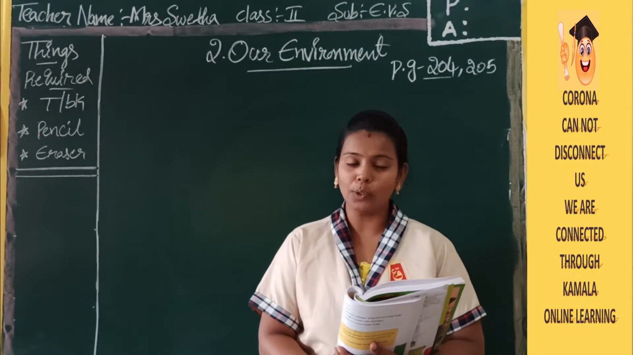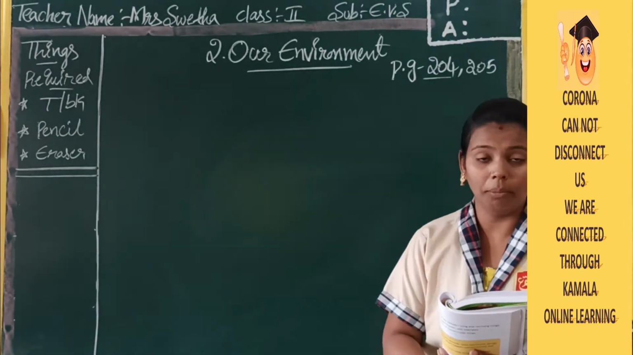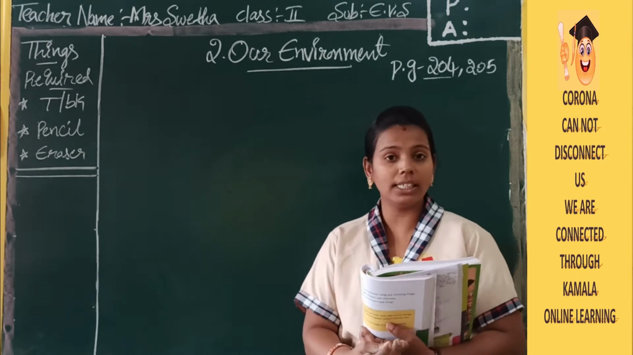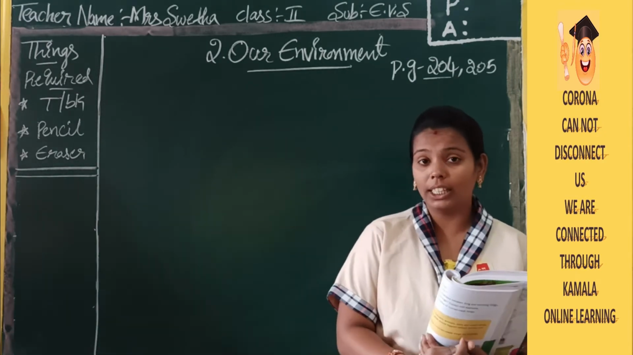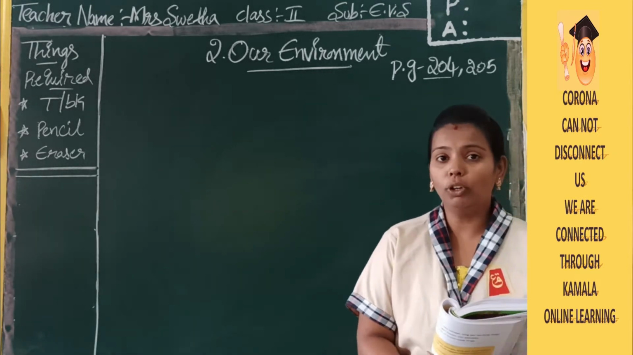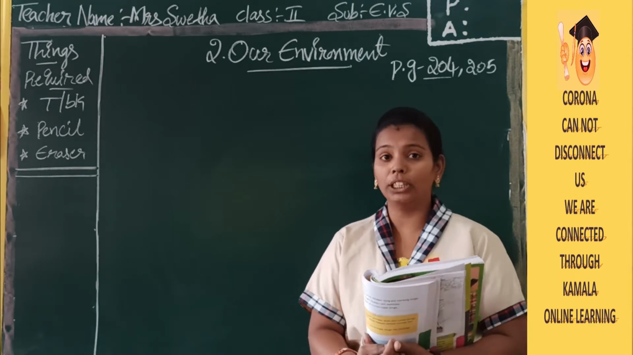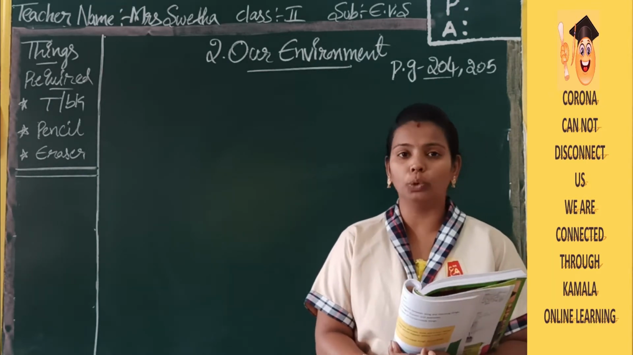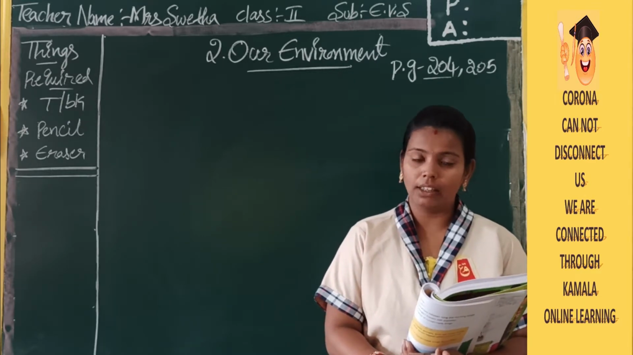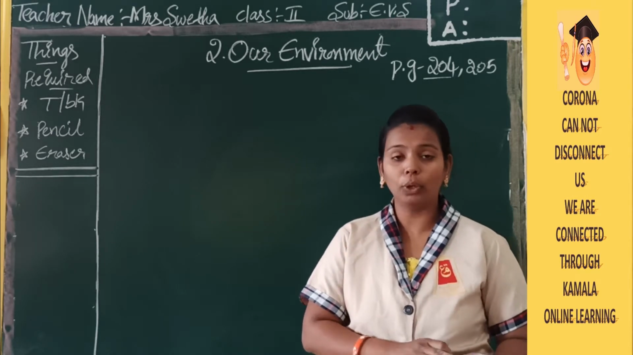In the previous class, we started a lesson, that is our environment. In this lesson, we discussed living things, non-living things, natural things, and human-made things also. I hope you have understood the lesson. Today we are going to do the objective part, the written part, in the term book. All these questions will be related to your lesson. I hope you can do it well.